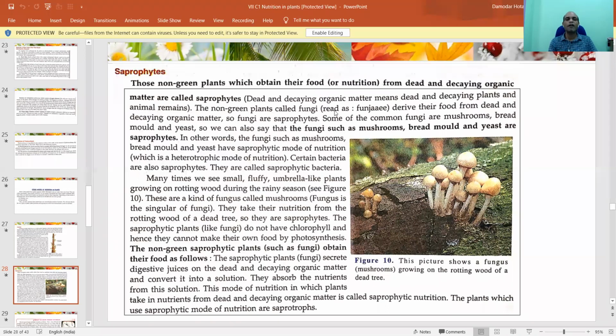And basically, fungi. This is called fungi. Algae we discussed in ponds, but this is fungi. Fungi such as mushroom, bread mold, and yeast are saprophytes.